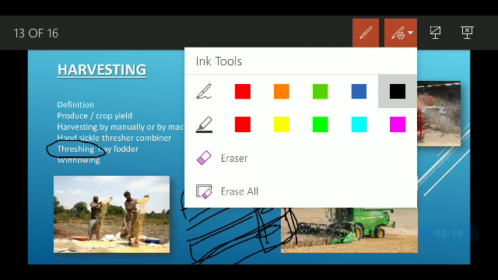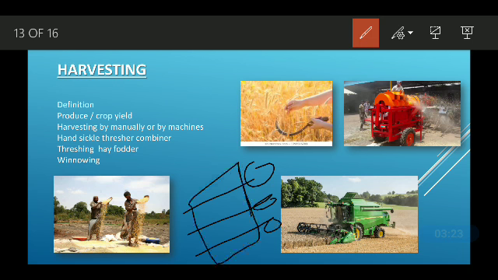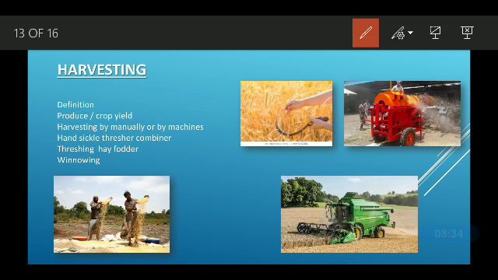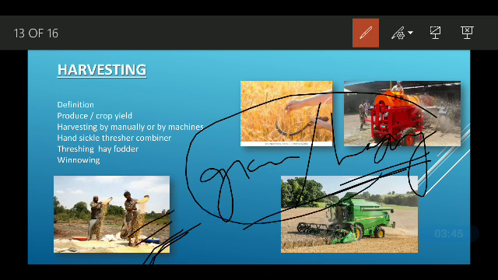Then hay. The stem part is called hay, which is used as food for animals, and that is called fodder. Then winnowing is the technique of removing grains from the hay. That process is called winnowing. What is it? Removing grain from hay.